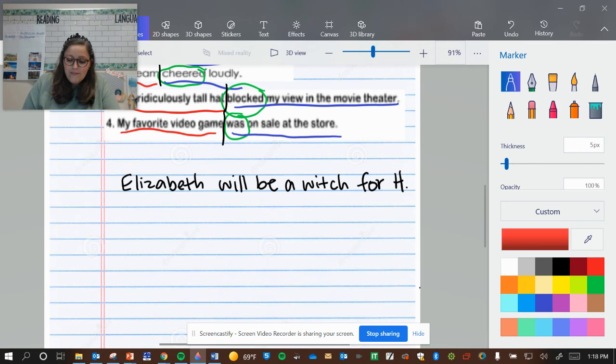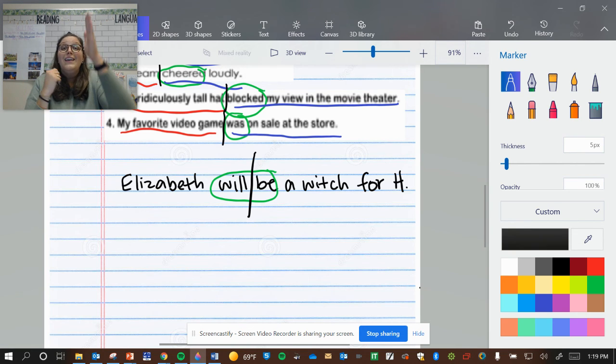So what is my verb here? Well, I've got be, right? But I also have will. So this is a pair of verbs that act as my main verb for my sentence. So who will be? Elizabeth will be. So I don't want you to try to draw the chop line here because it has to be before the verb. The whole two verbs have to be part of the predicate. Please remember that. I want you to remember if it said is going to the store. Is going is my whole two verbs and the chop line goes before.